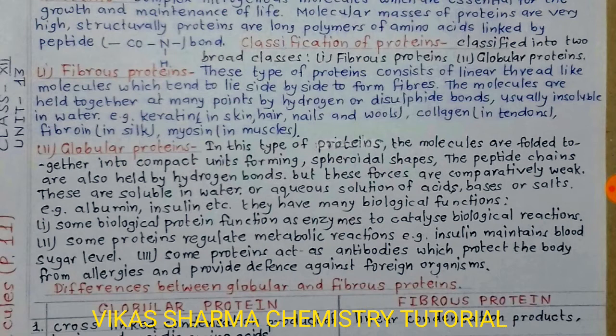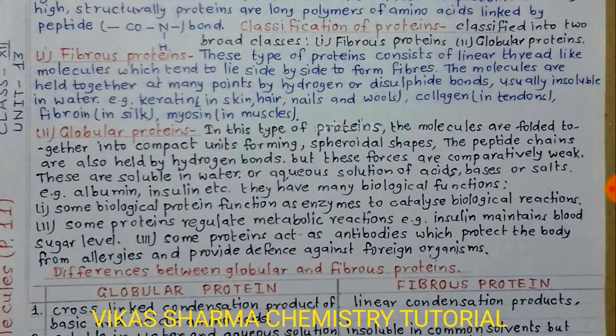The second type of proteins are globular proteins. In this type of protein, the molecules are folded together into compact units forming spheroidal shapes. The peptide chains are also held by hydrogen bonds, but these forces are comparatively weak. These are soluble in water or aqueous solutions of acids, bases or salts. Examples: albumin, insulin, etc. They have many biological functions.